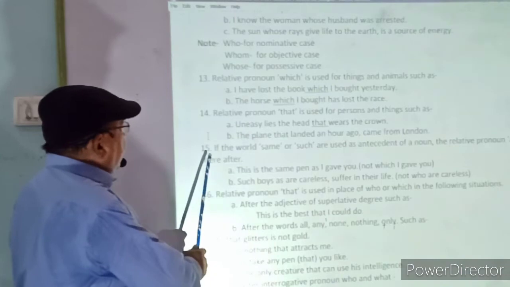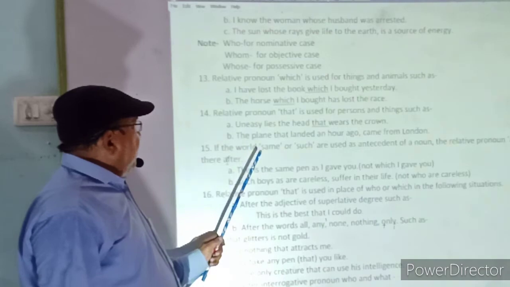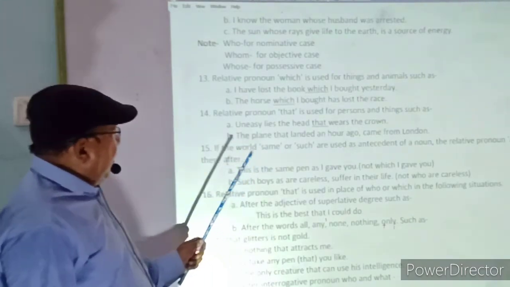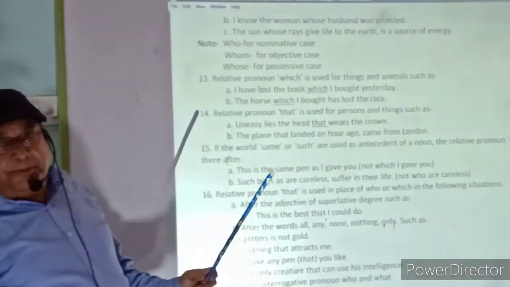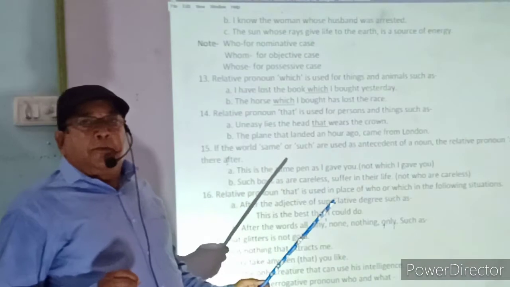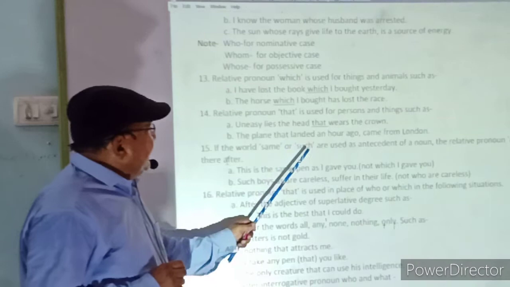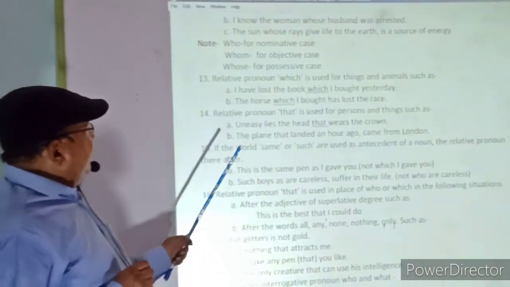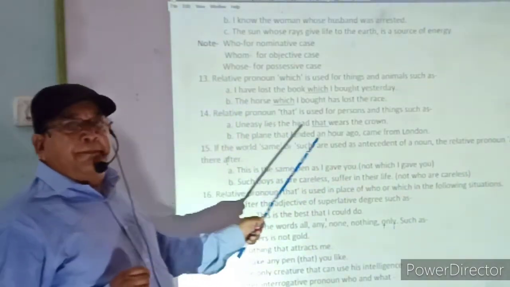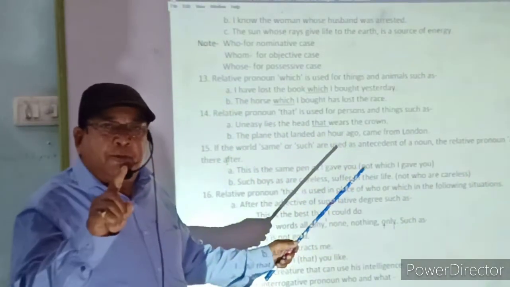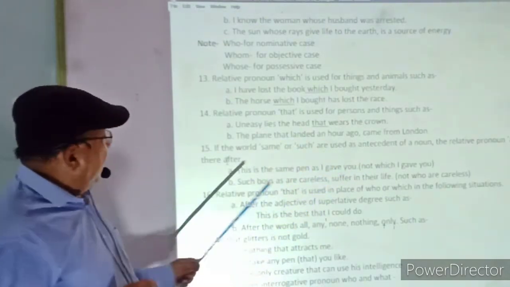Now we are coming to rule number 15. If the words same or such are used as antecedent of a noun, if they are used before a noun, then only as will be used, and other words will be an incorrect use of the pronoun.